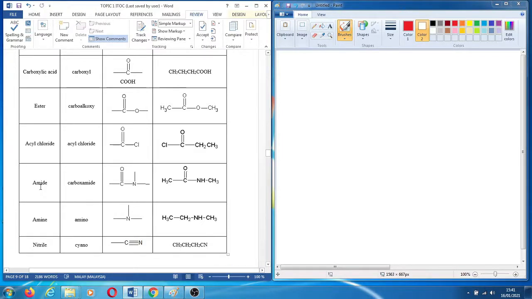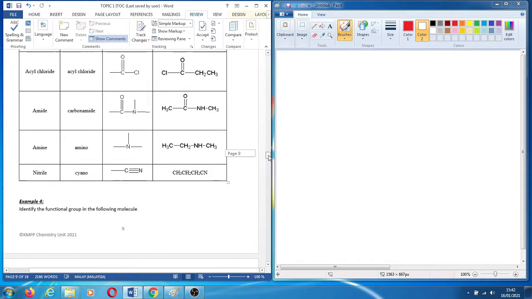And then we have amide. The amide is carboxamide for the functional group. Here will be the structure of amide. C double bond O, C is attached to N, and this is a complete structure of carboxamide, example of carboxamide. And we have amine. The functional group will be amino. And then nitrile, the functional group is called cyano, C triple bond N.